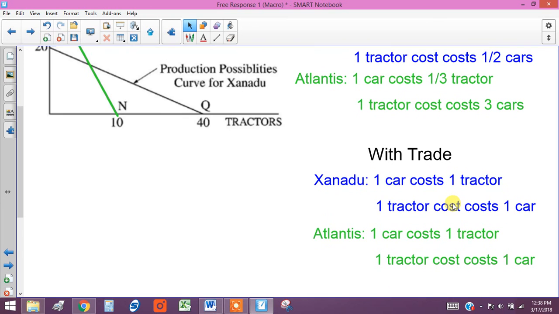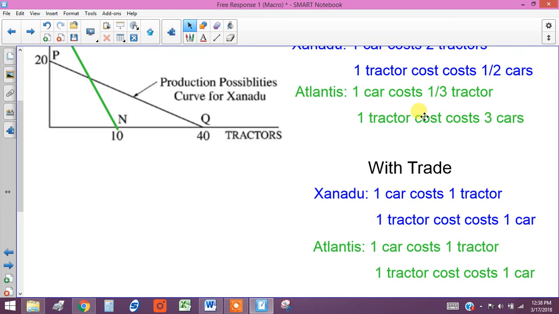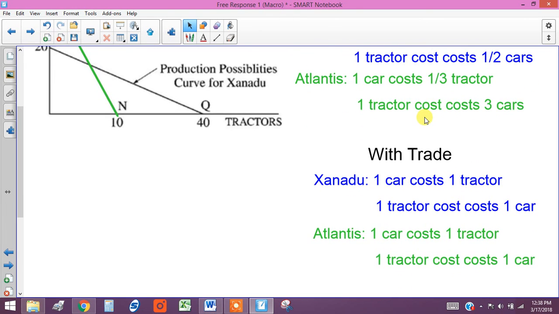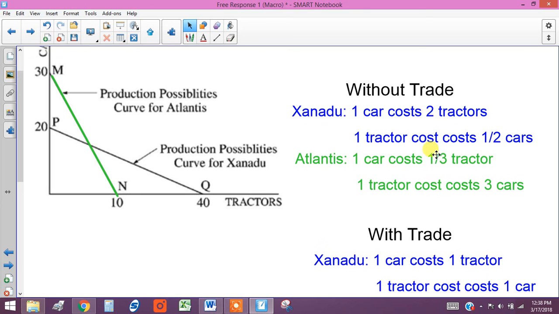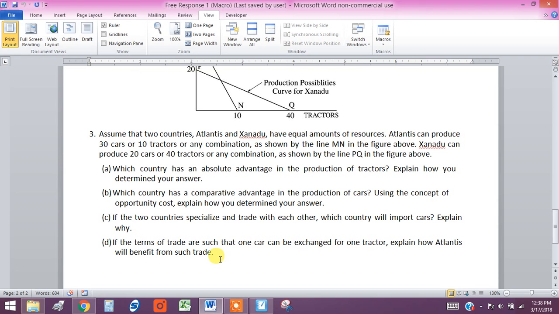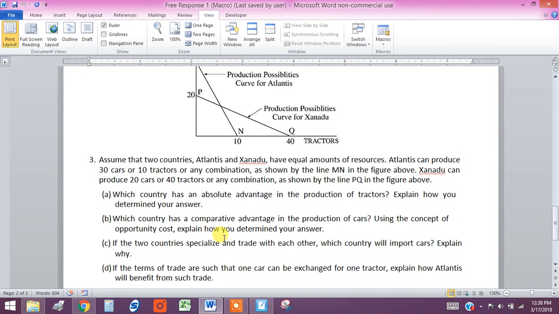So that's how you would analyze this question. You can even write this out or just explain it in a narrative. But it's very important to understand how to calculate opportunity cost, and then how to compare the cost without trade with the cost under whatever the terms of trade are, which are very clearly defined in this particular question. Okay, so that takes care of the free response 1 assignment.